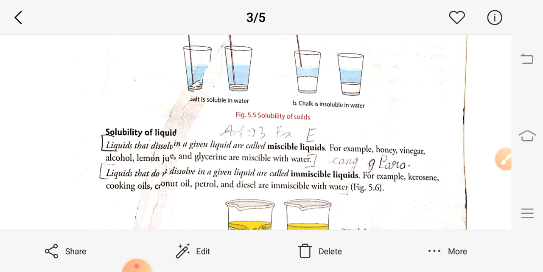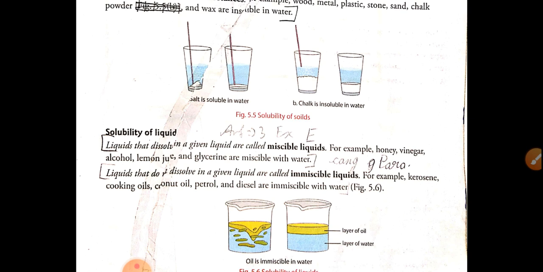We can see this by an example. Take two beakers and add water in both. Now in the first beaker add milk, and in the second beaker add some oil. You will see that the milk completely dissolves in the water, whereas the oil does not dissolve in the water.